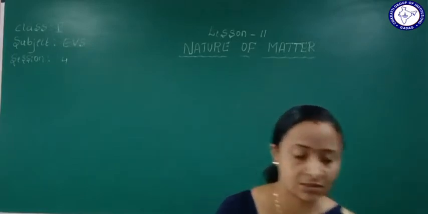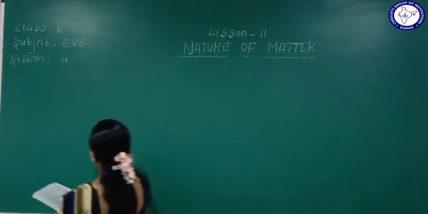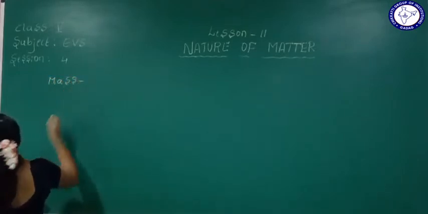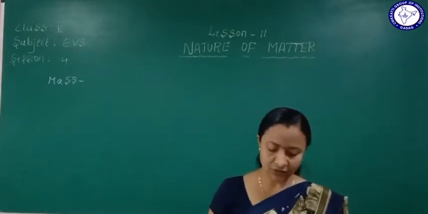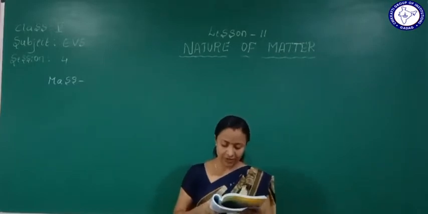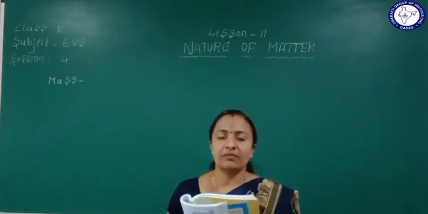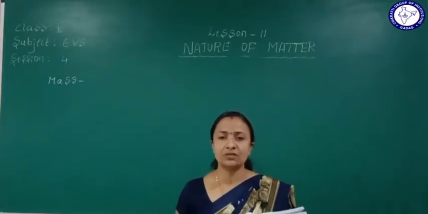We will start from here: mass. It is given here: measure the weight of different objects using a physical balance in your school with your friends and note down. For example, how will we weigh? If we want to weigh rice, we use a balance.